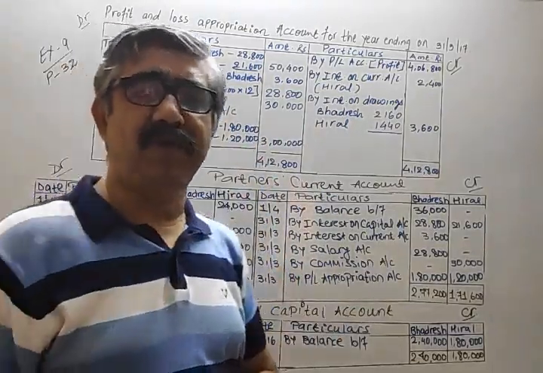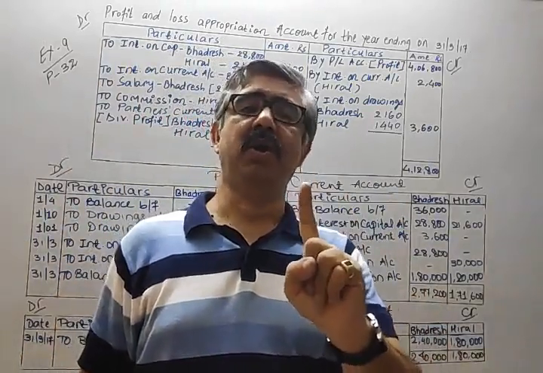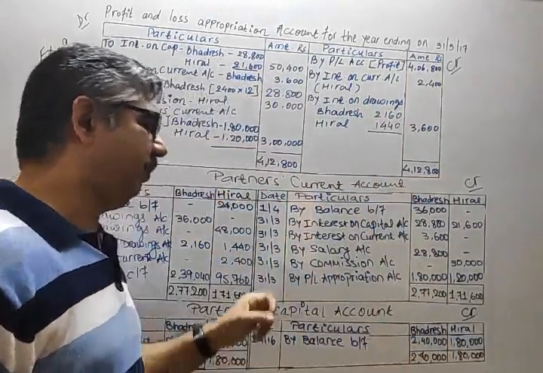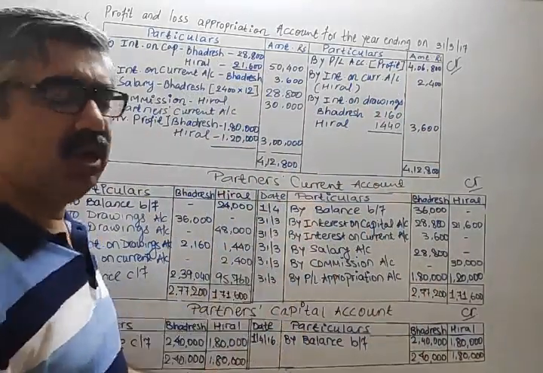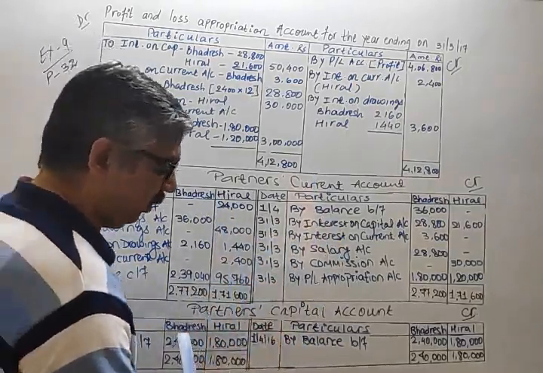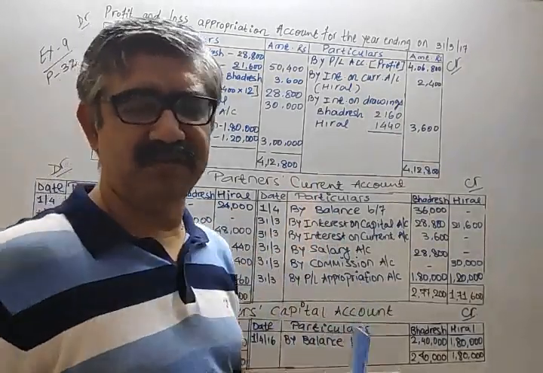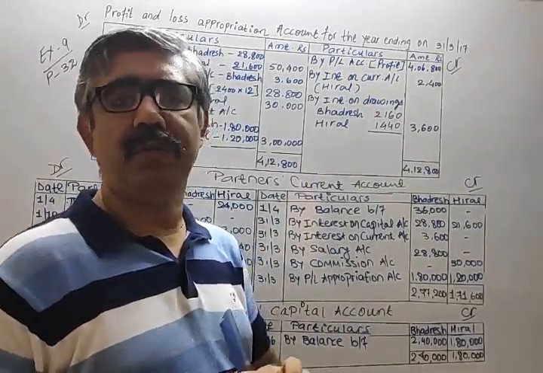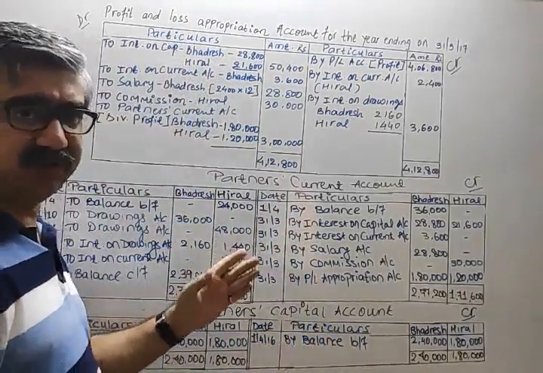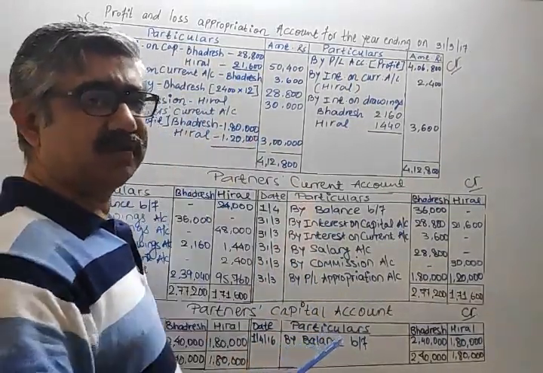Solution. First of all, you must draw the formats properly. Profit and loss appropriation account must be first, then followed by either capital or current. If you prepare current first and then capital, very okay. If you prepare capital first, then current, that is also nice. Please don't get stuck on which account is to be prepared first. Clear? Now, 4 matters.